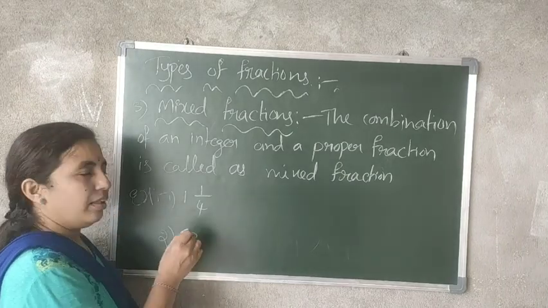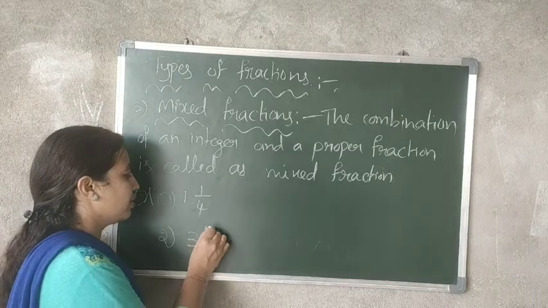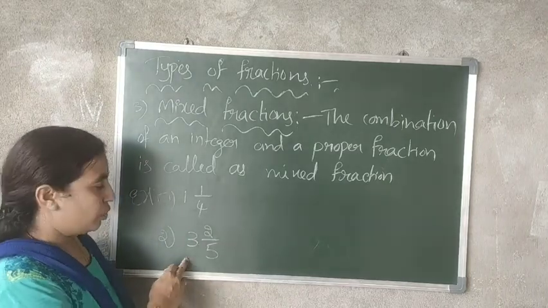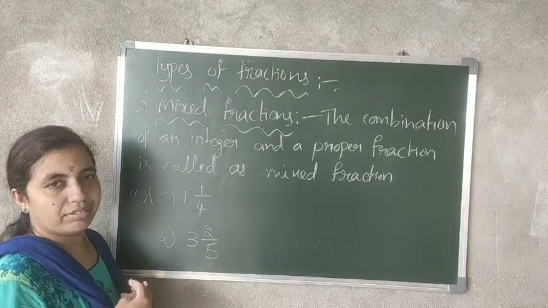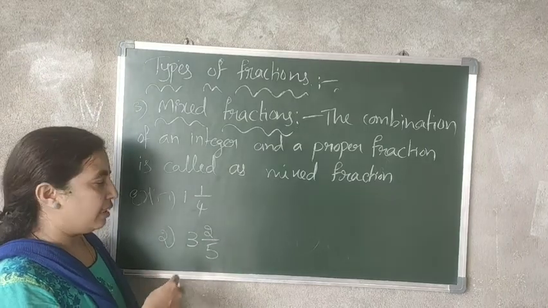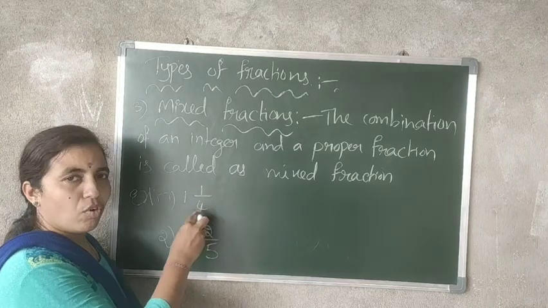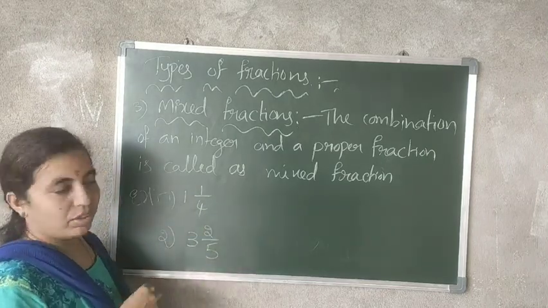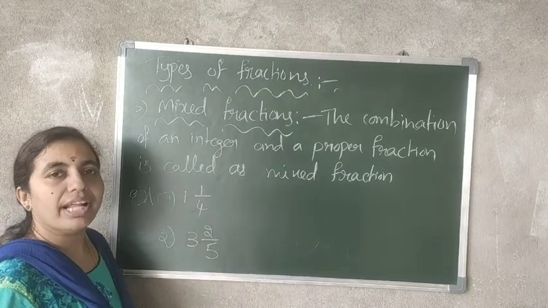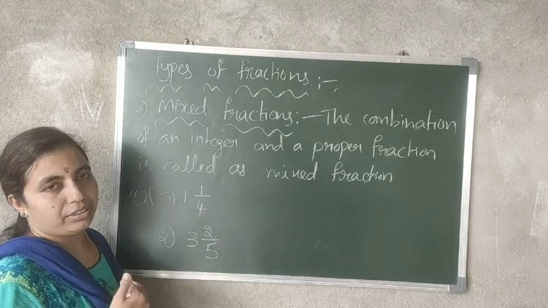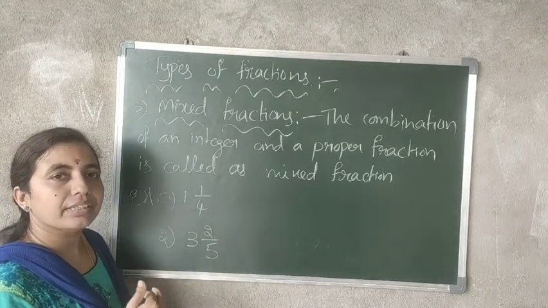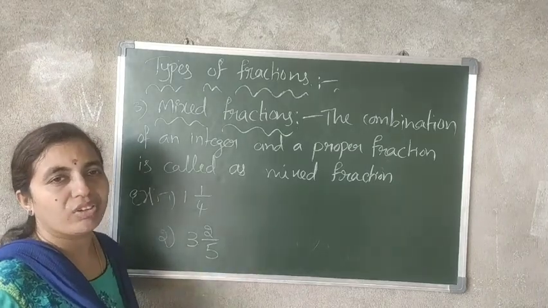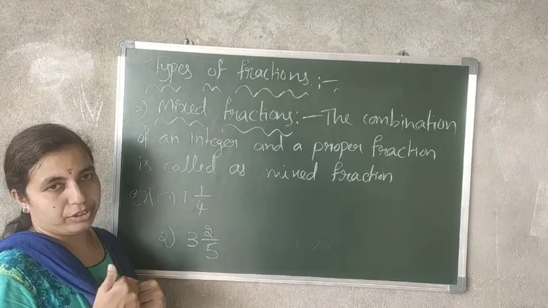Next, 3 2 by 5. How am I reading? Listen clearly. 1 by 4. 3 2 by 5. Now this type of fractions are called mixed fractions. What do we call them? Mixed fractions. Mixed. Both are mixed together. So that's why we are calling it mixed fractions.